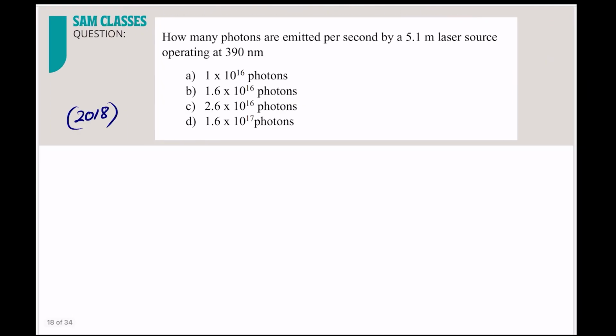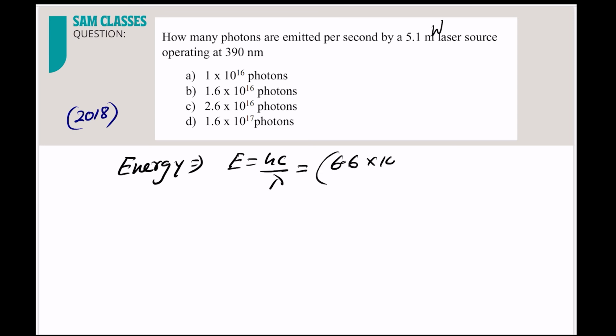Okay. So one very good question. How many photons are emitted per second by a 5.1 milliwatt laser source operating at 390 nanometer? So first we need to know the energy of a photon. What is energy? E is equal to hc by lambda. So I'll put the value 6.6 into 10 power minus 34 into 3 into 10 power 8, divided by 390 nanometer, that is 10 power minus 9. Everybody knows nanometer means 10 power minus 9 meter.